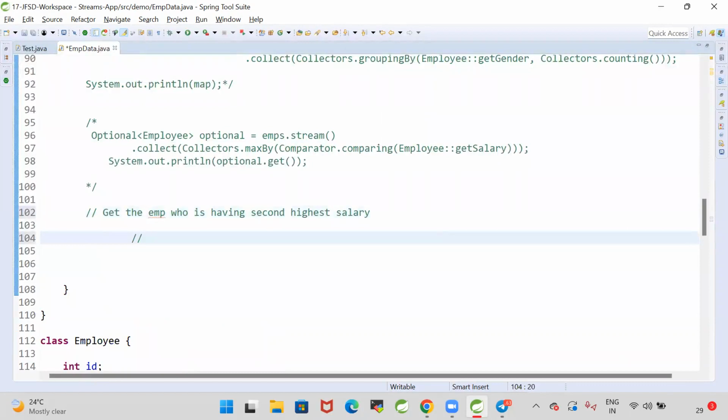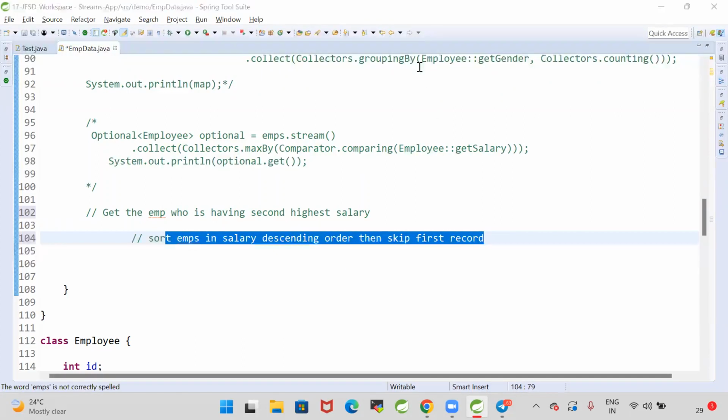What is the procedure we can do? Sort employees in reverse order, that means in descending order. Sort employees in the reverse order, then skip the first record. When you sort the employees in the reverse order, the highest salaried employee will go to the first position in the descending order. Sort employees in salary descending order, then skip the first record. Then you will get it.